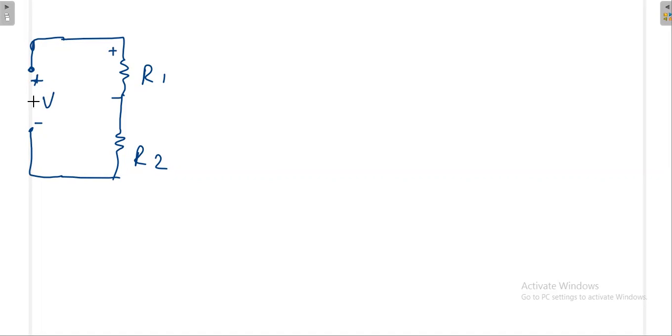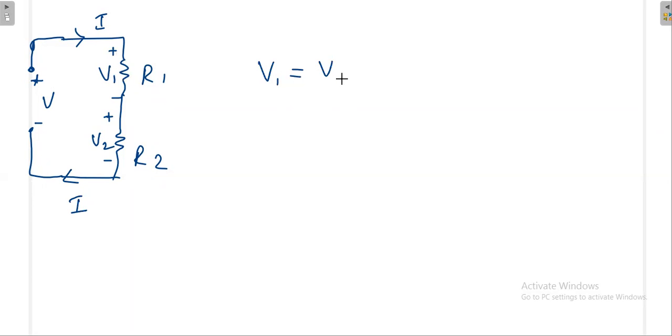But I know one thing: whenever voltage is there, that voltage will be distributed across these resistances. Because in series, the voltage will vary, but the current will remain constant. Whenever the elements are in series, the current remains constant. The current I is the same everywhere. Whatever current is flowing there, the same current flows in the circuit, but the voltage will vary. I don't know the value of this voltage. Simply I put V1 and V2, but with this voltage division principle, you can precisely calculate the voltage.